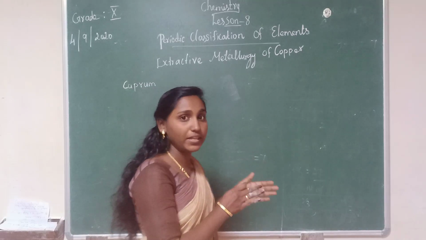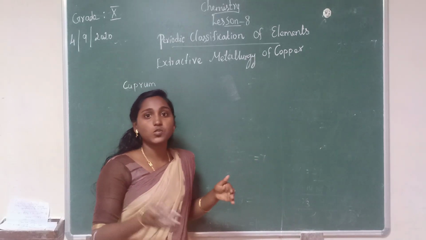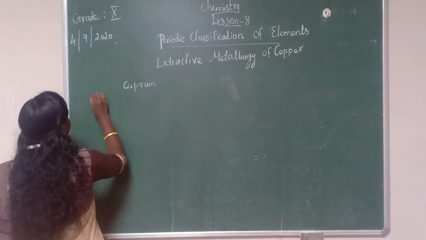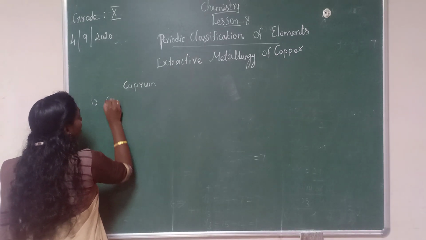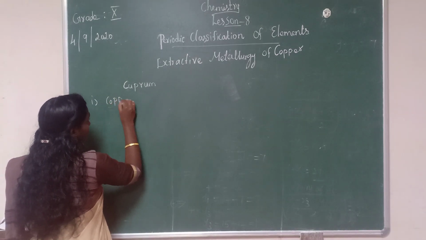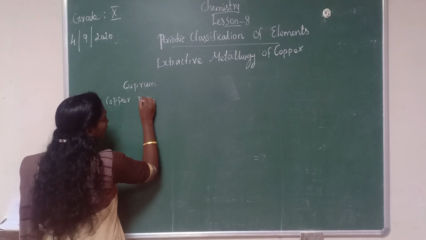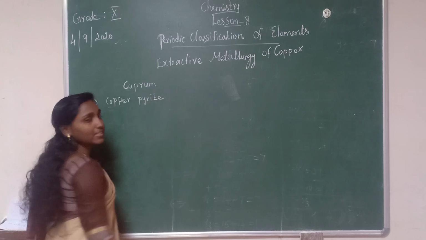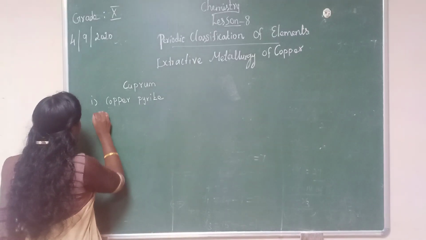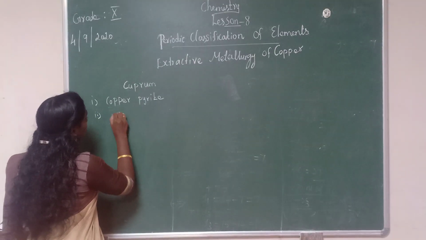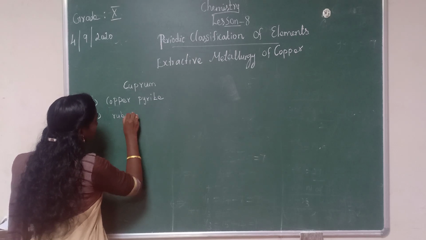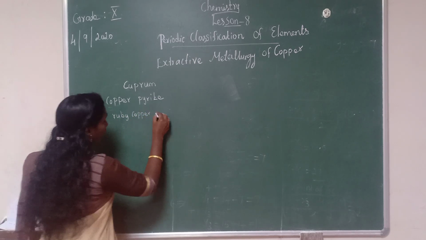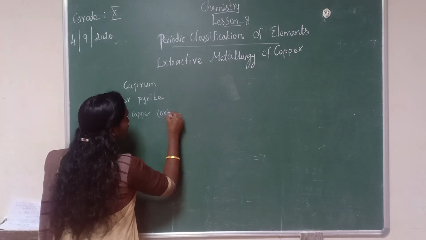Like aluminium, here also we are going to study three ores. First ore is copper pyrite. Then second ore is ruby copper or cuprite.